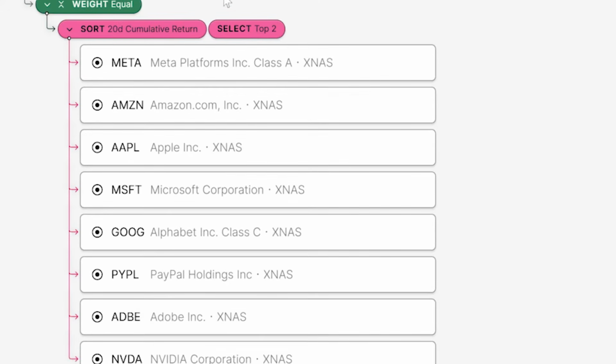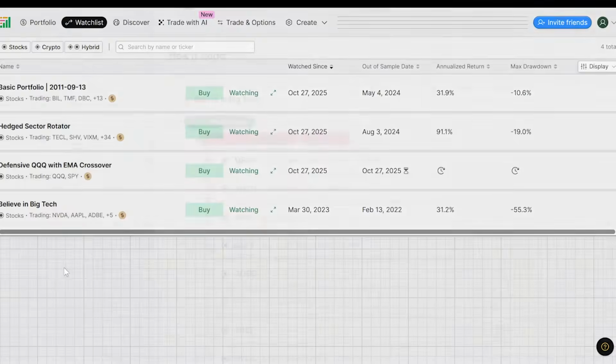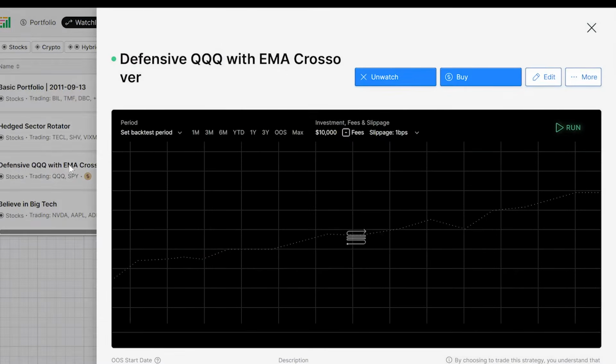So as the 20-day cumulative return of these assets is updated, if one becomes better than another and it makes it into the top two, this strategy will conduct a trade and swap out all of the shares of the one stock that was invested in for the one that now has the top two 20-day cumulative return. Let me give you another example of this with a strategy I created using Composer.